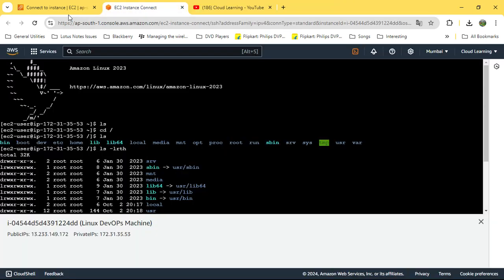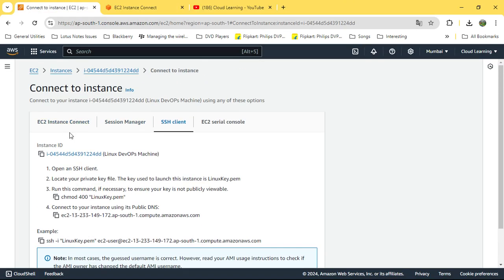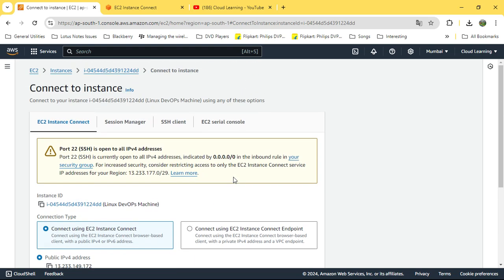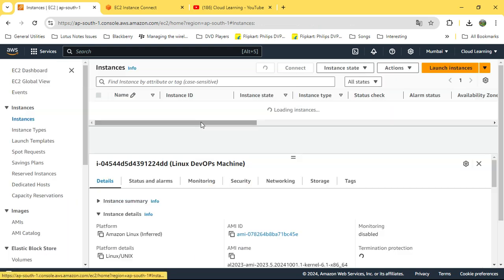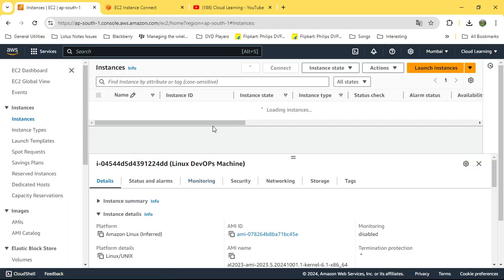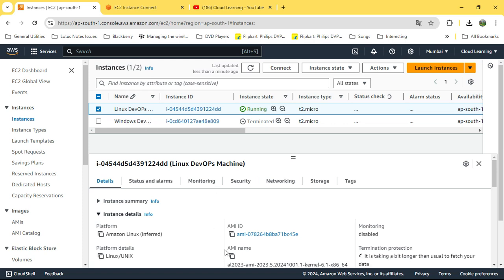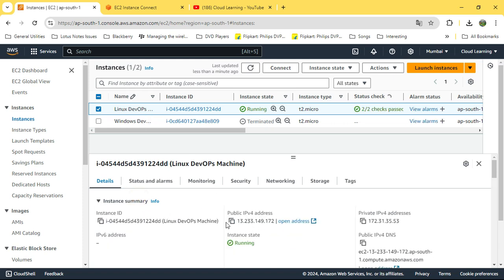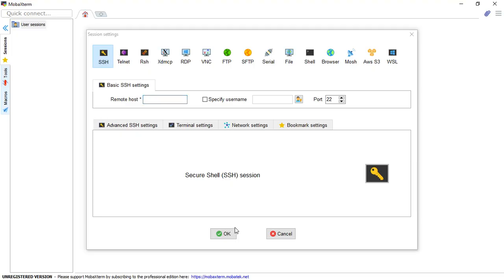For remote host, you can go to EC2 instance. A Linux instance, go to summary, copy the public IP address, specify username, it is ec2-user. I believe you use Amazon Linux, right? So then you need to use this.